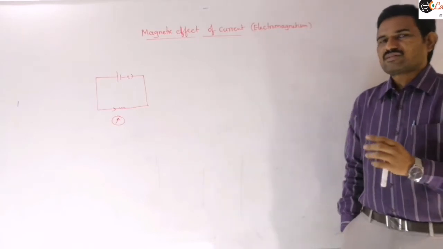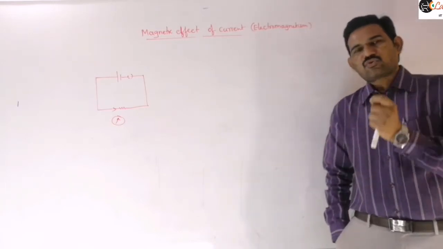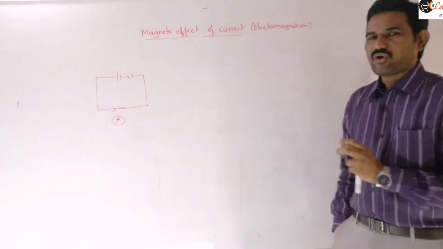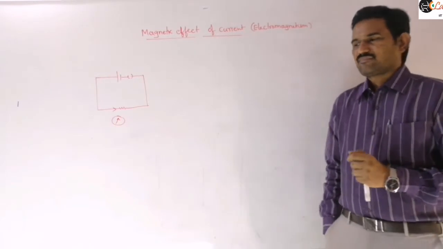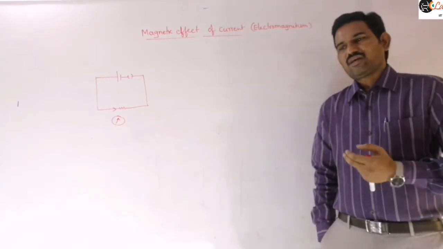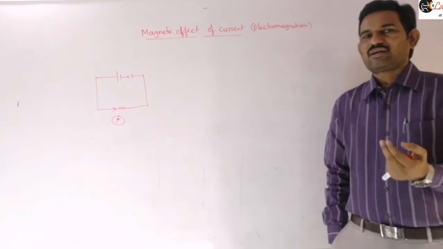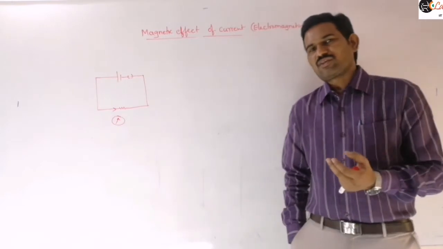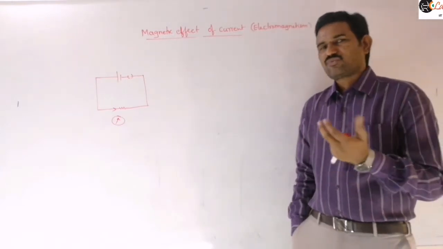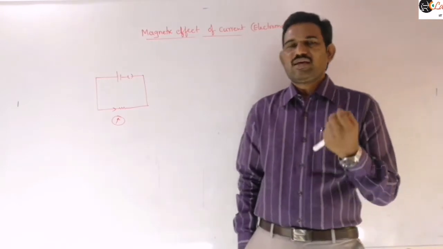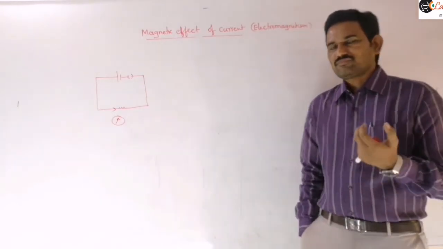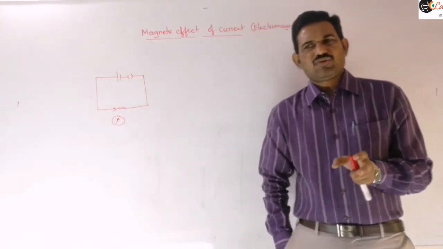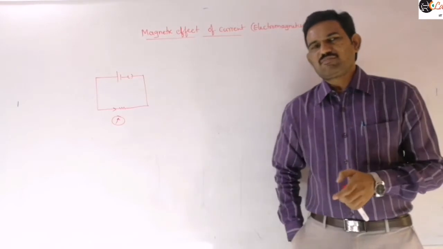So a current carrying conductor will produce a magnetic field. That was first observed by Oersted, so we simply call this the Oersted experiment, right? Later, to define the direction of the magnetic field, how it is produced and how much is produced, different laws were developed. Maxwell's principle and Ampere's rules are there to find the direction of the magnetic field, or we can use the cross product rules also. Out of them we prefer Ampere's rule, which is a simple law.